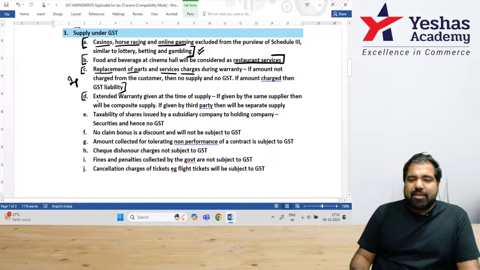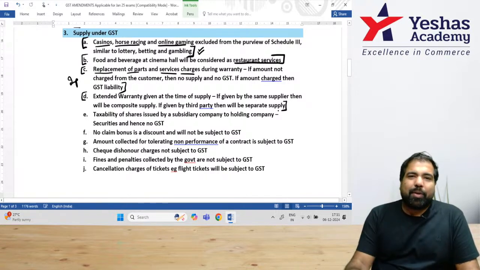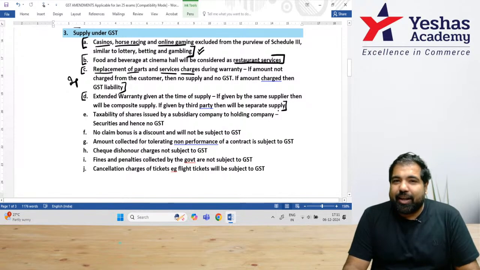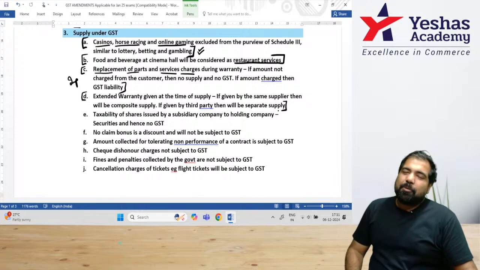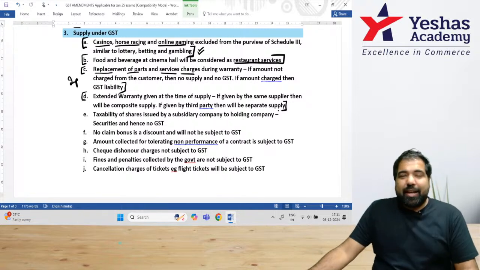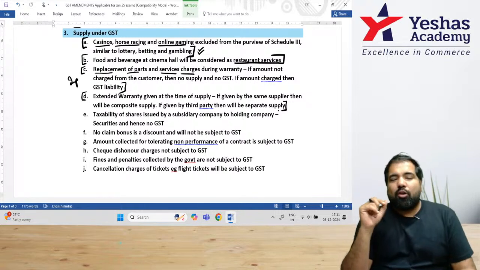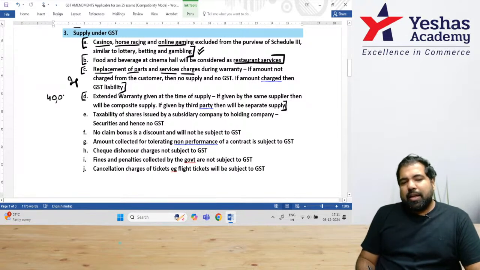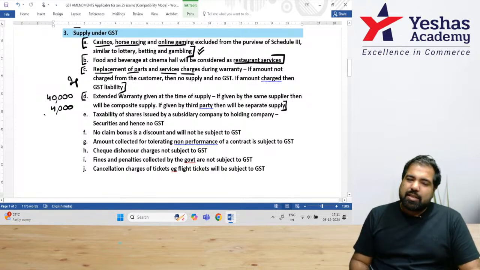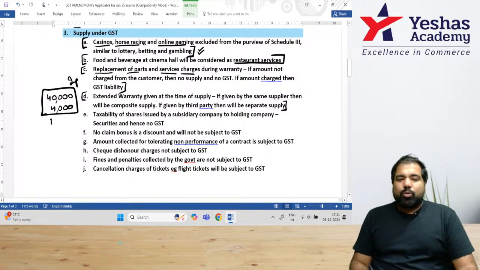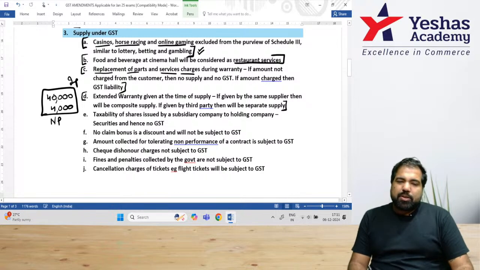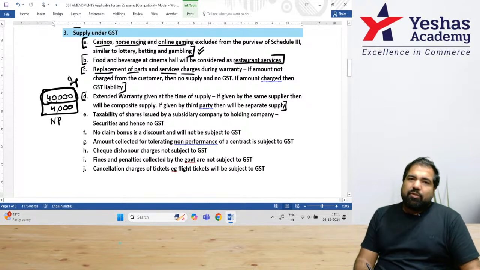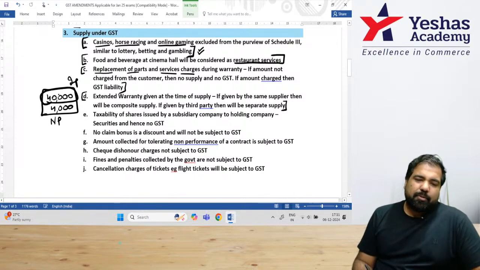Next, we'll take the same example of your mobile phone. You went to buy a OnePlus phone and you knew there is green line issue there. So people who don't know, OnePlus phones have a green line issue always. And your friends told you that, listen, take extended warranty. So OnePlus offered an extended warranty of 4,000 rupees. Let's say the phone is for 40,000 rupees and they gave you extended warranty of 4,000 rupees. OnePlus only gave it to you. Then this is a composite supply where both are naturally bundled and the principal supply is phone. So the rate of GST will be applicable as a phone's GST rate.